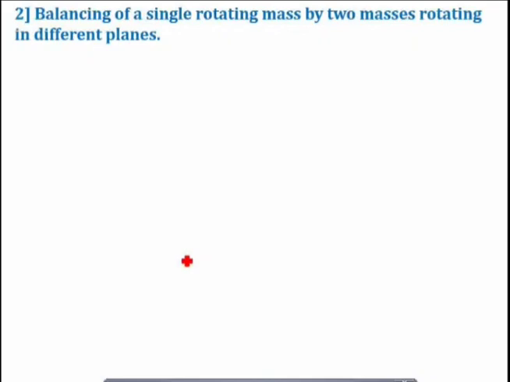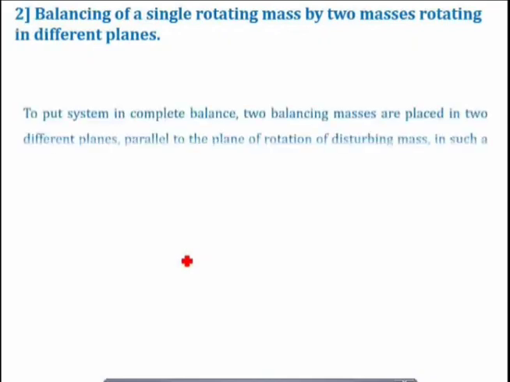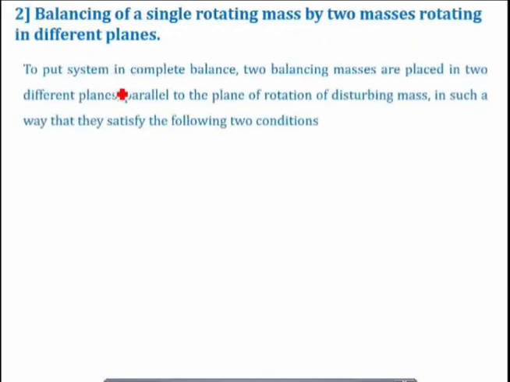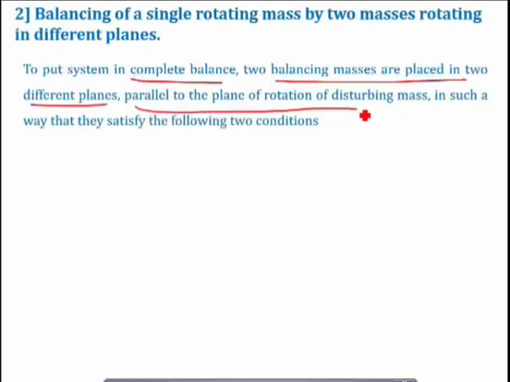Okay, so how will you balance this? As I said, in case number 1, when you are balancing a single rotating mass by placing a single mass in the same plane, you cannot completely balance the system, right? So to put the system in complete balance, the two balancing masses are placed in two different planes, and the important condition is that they should be parallel to the plane of rotation of the disturbing mass, in such a way that they satisfy the following two conditions.